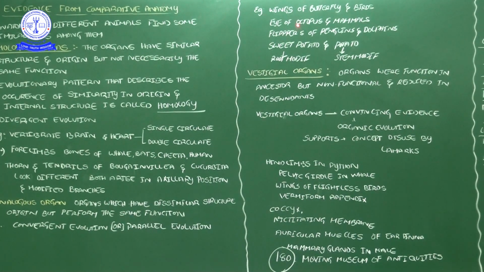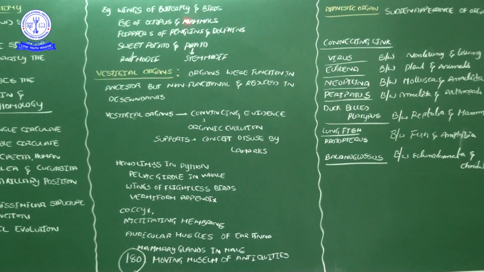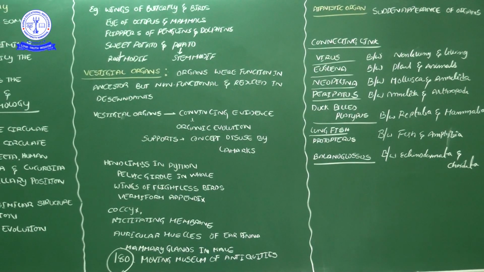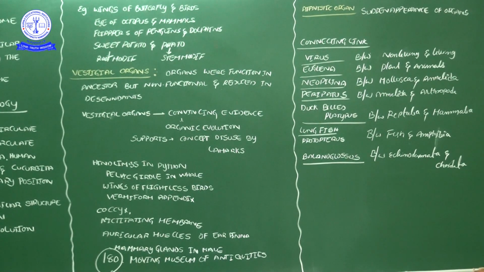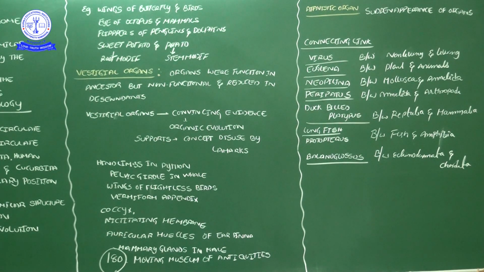And eyes of the octopus and mammals. For example, this is the time to recall a 11th standard concept. We saw in the animal kingdom the cephalization process, started from Aschelminthes or Nematoda onwards. That means a little head position is there.